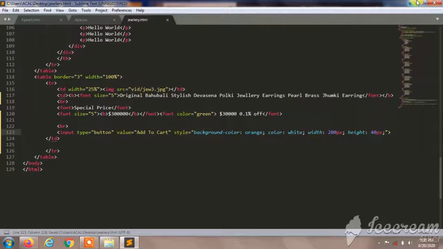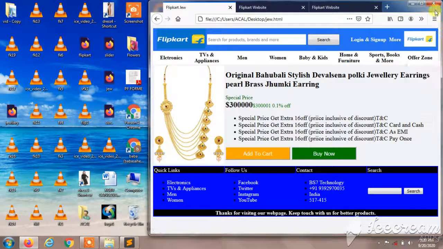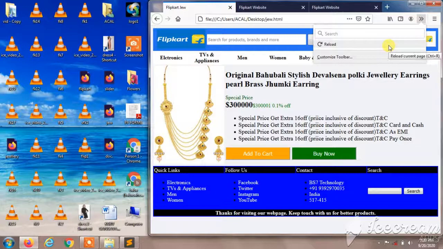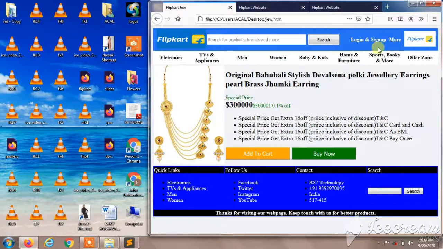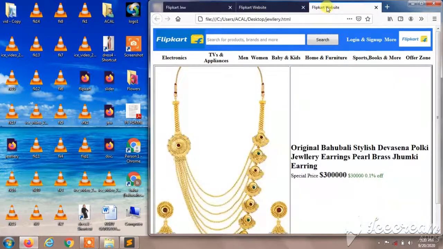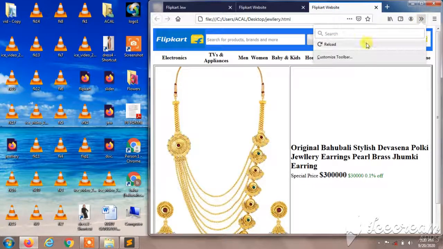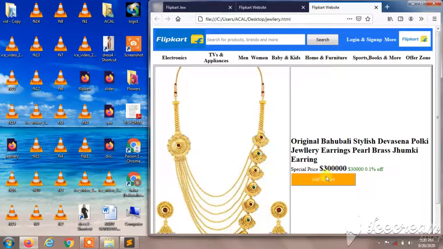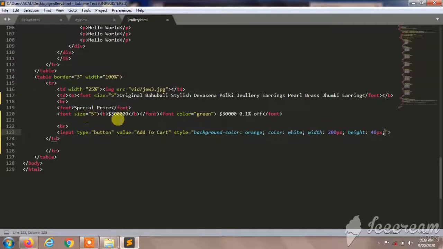We have two buttons here, so refresh it. You can observe only one button over here. I'll copy this up to here.